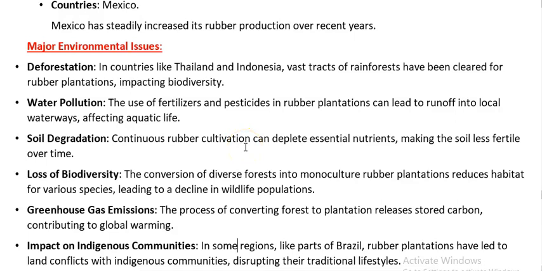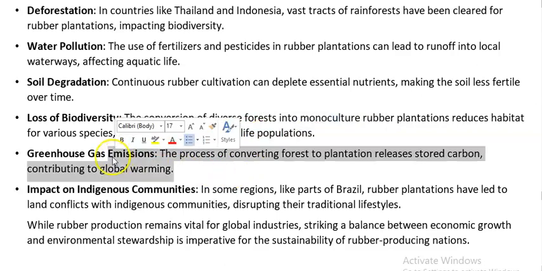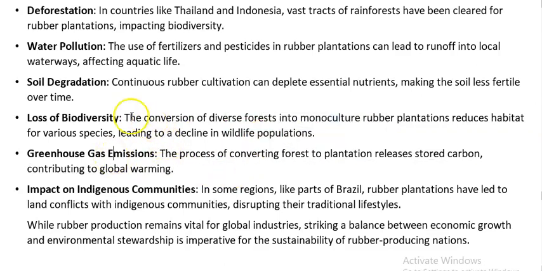Then all this impact is affecting biodiversity, because when there is a forest, it is the habitat of many species, but rubber trees can be the habitat of a very small number of species. So it is leading to a decline in the biodiversity of wildlife populations. Then greenhouse gas emission. Obviously, when you are damaging biodiversity and deforestation is being done, that is releasing the stored carbon in the soil, causing greenhouse gas emission and global warming.